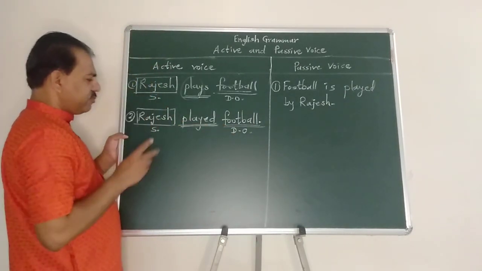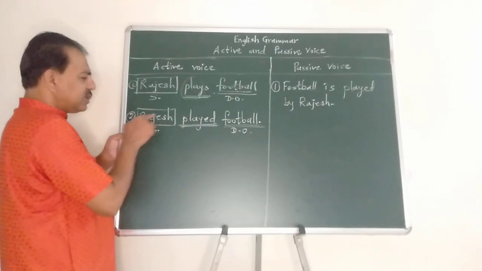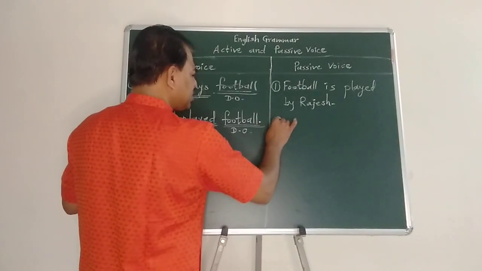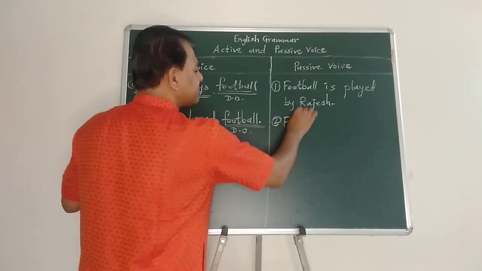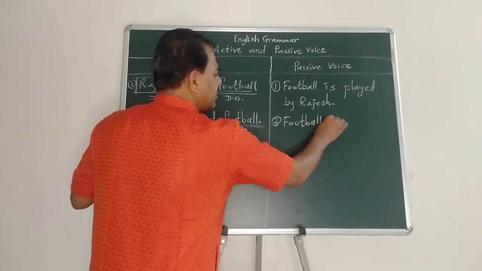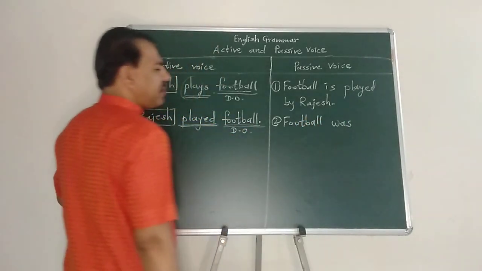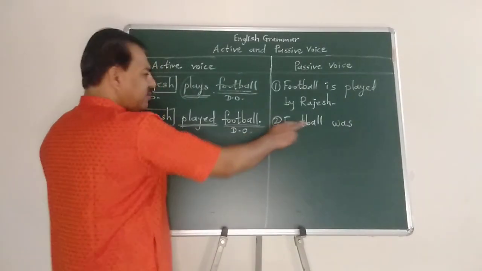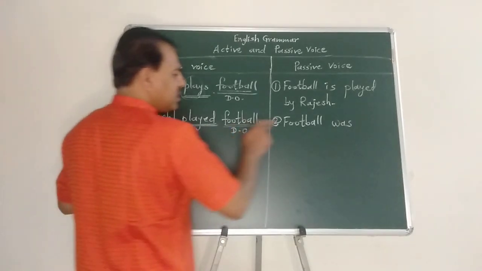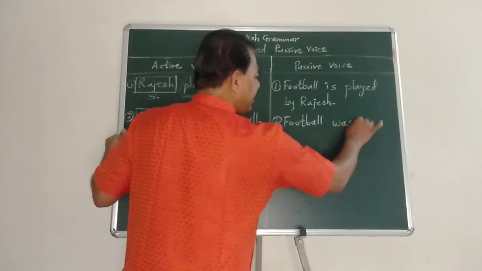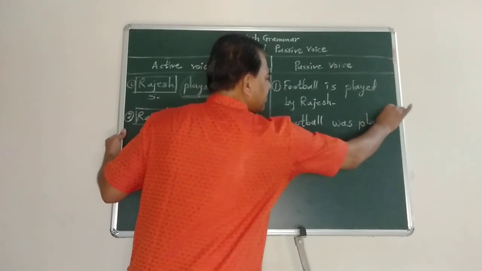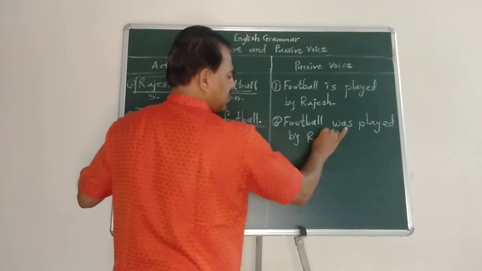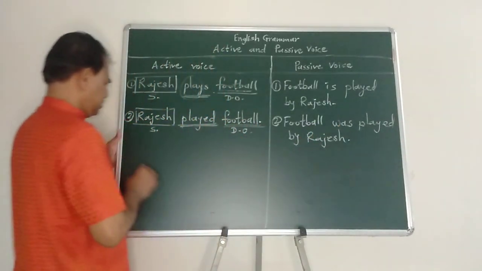The verb is in the second form. So this is simple past tense. The doer is in the action. This is active voice. And now to turn it into passive voice. So football. Now here, the past form of be, was. Football, why was? Because here is simple past tense in active voice. Football was played by Rajesh.